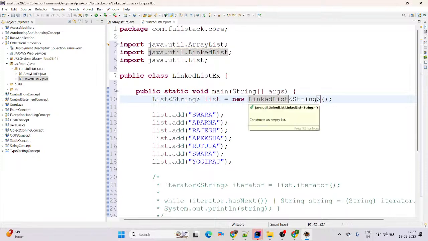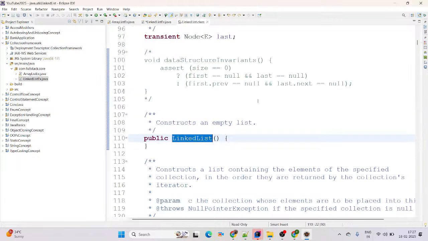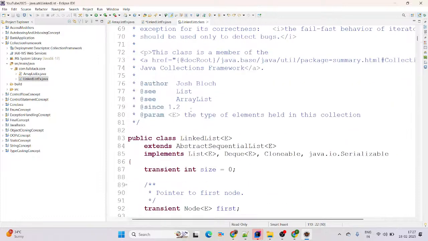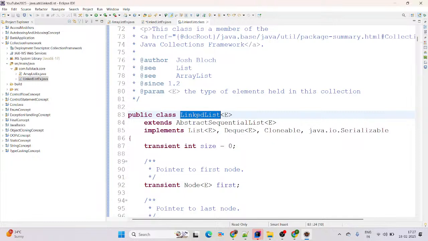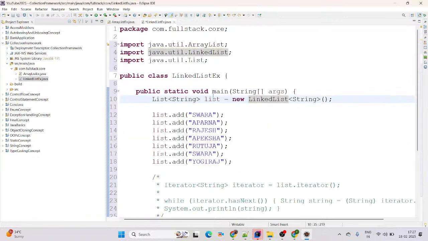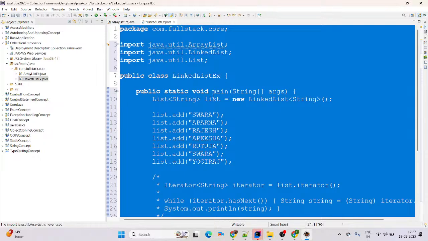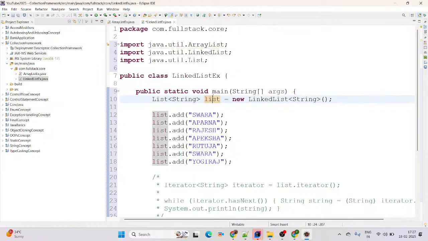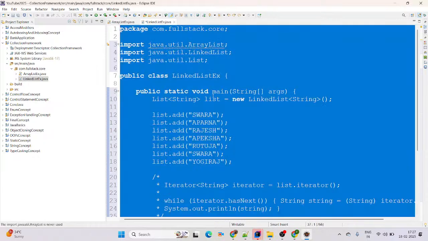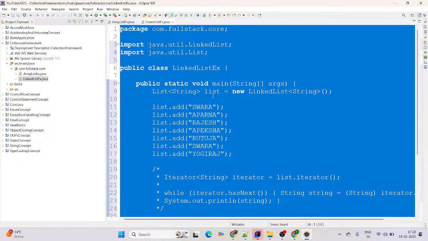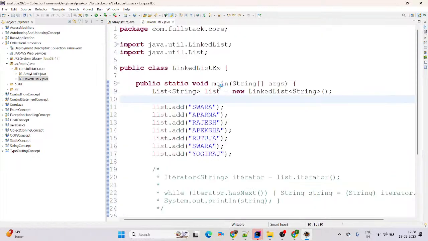See, here is LinkedList. It means you can simply say this is a class, right? And if you come here, since Java 1.2 this class is available, LinkedList, which extends AbstractSequentialList and implements the List interface. Coming back here, Control A, Control I, Control Shift F, and line number 3 is unwanted. We don't require this line. Then do Control A, Control Shift O. It will delete the unwanted lines of code.